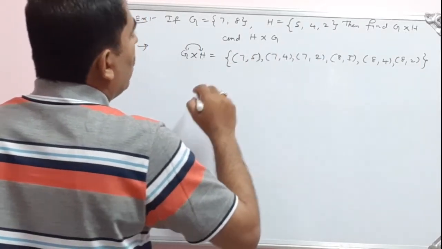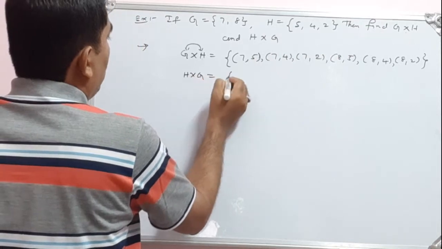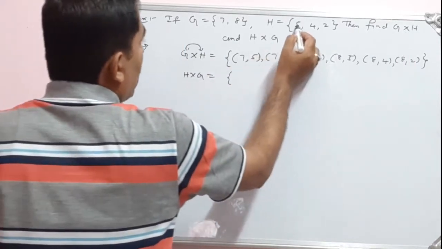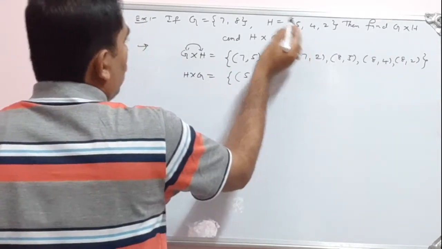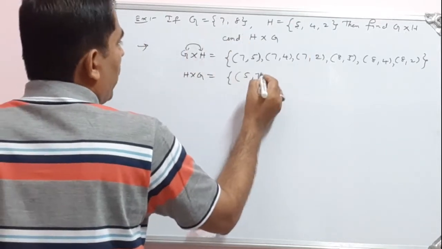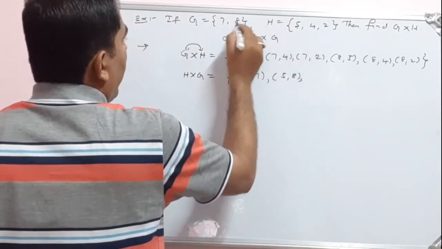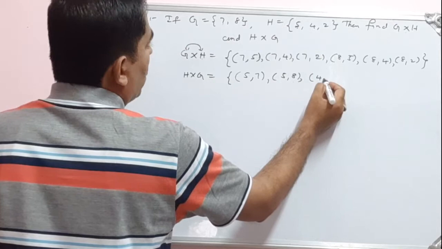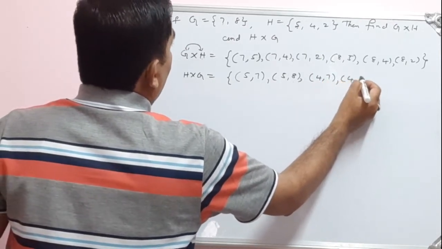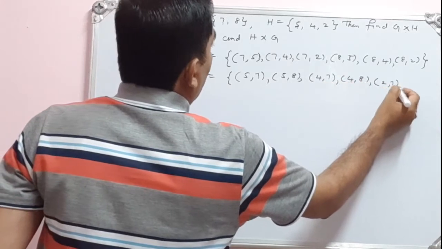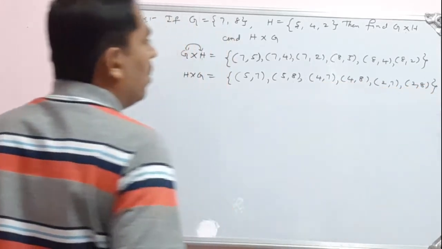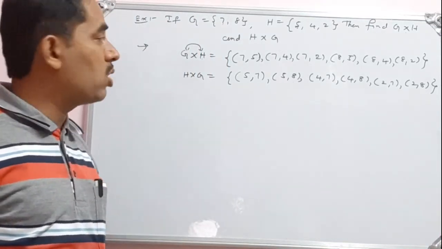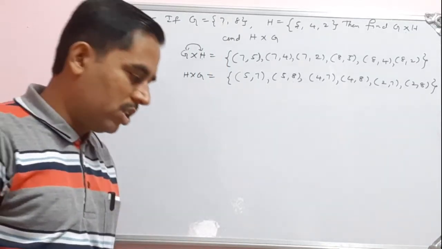Okay. Then you can write H cross G. So from set H to set G. That means I have to start from 5. So 5, then attach the element which belongs to G. So (5, 7), (5, 8). Then you fix 4 in the first place. So (4, 7), (4, 8), then (2, 7), (2, 8). Okay, so this is H cross G. Of course, these two products are not equal. G cross H is not equal to H cross G.